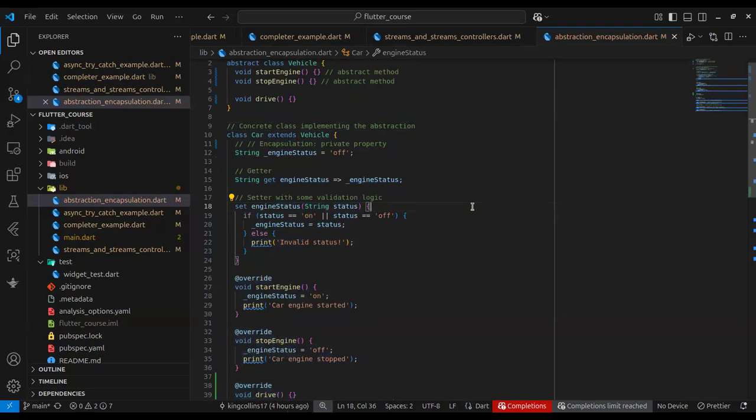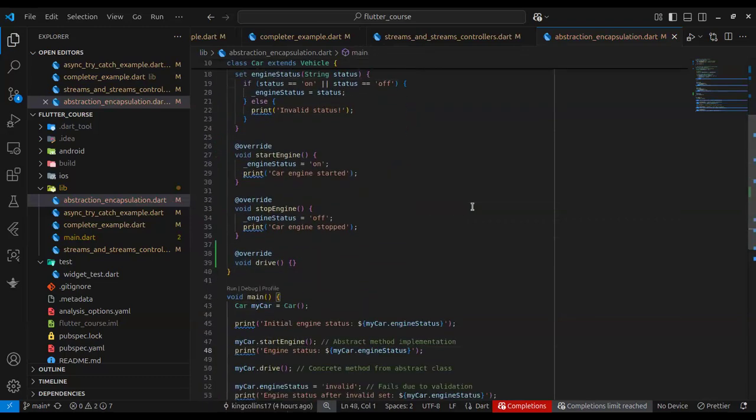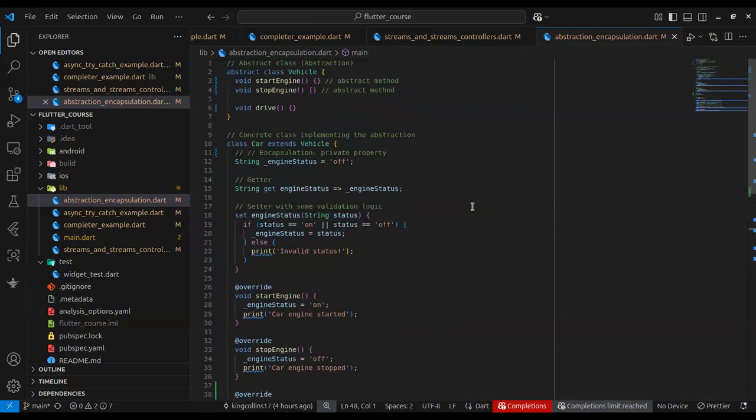So this is abstraction. You abstract away the interface of what your system looks like from the implementation details. A real life application example of this would be when you're trying to decouple your applications. Most times in an application you have things like services, repositories, and controllers, especially when you're using the GetX state management system, which we'll be using in this course.